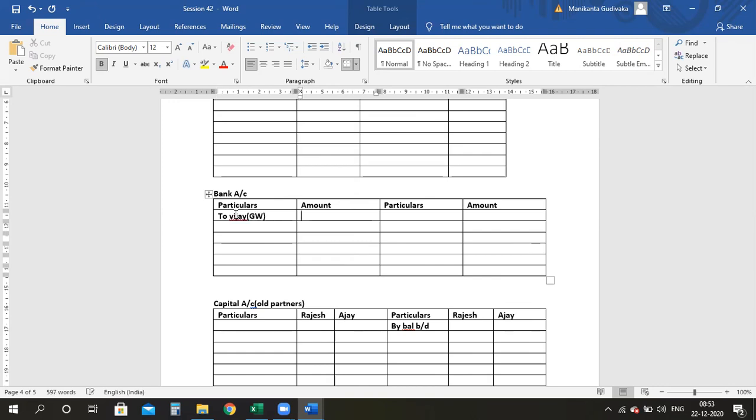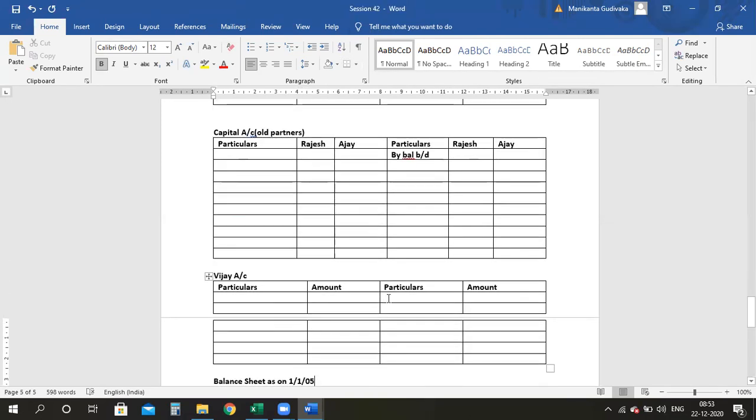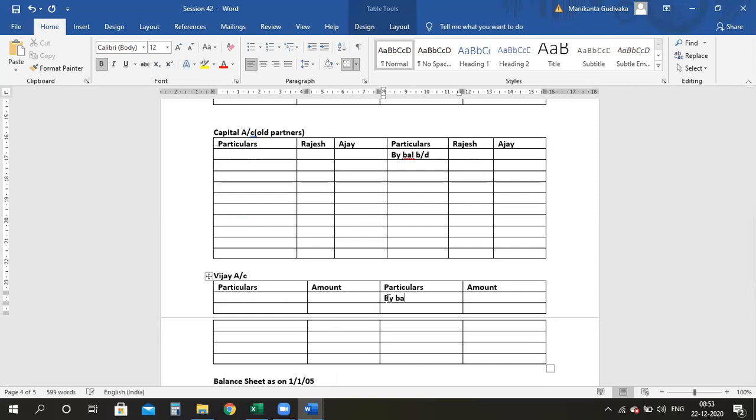He got how much? 15,000. Now, to complete the double entry, I have to come to Vijay's capital and write by bank, again with goodwill in the bracket, just for reference so that you know this is for that.